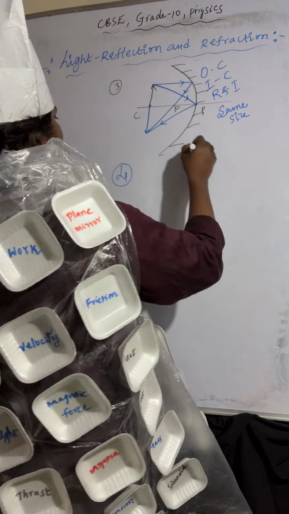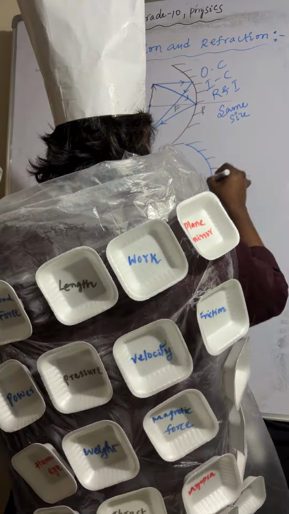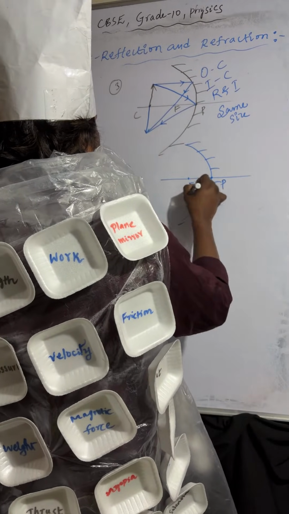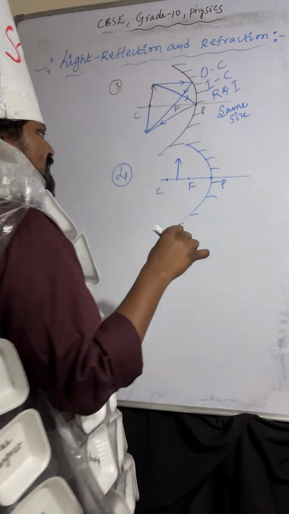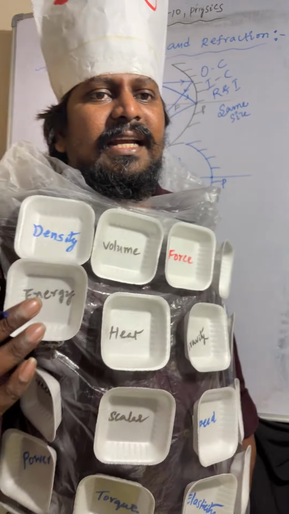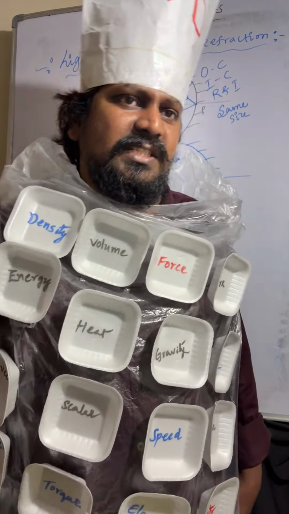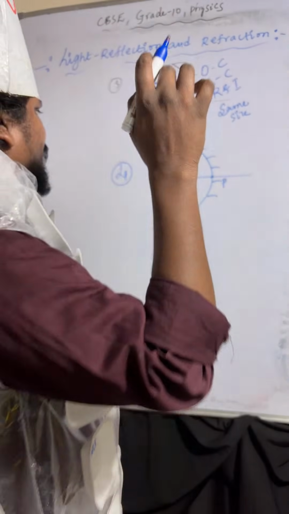Fourth one. Object is placed between C and F, where the light rays will meet beyond center of curvature. Beyond center of curvature, here you can observe.